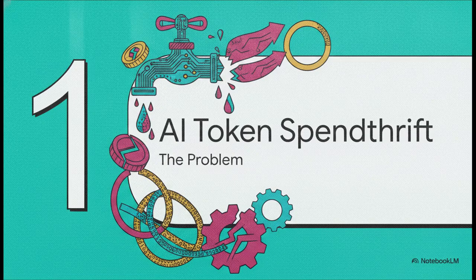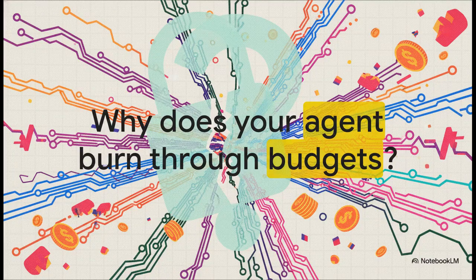Section 1. The AI token spendthrift. I want you to really reflect on your own systems for a second here. Why is your AI coding agent just absolutely burning through your API budget? If you've glanced at your build recently, you've probably seen those skyrocketing, completely unpredictable costs. The truth is, unchecked, ungoverned AI setups are treating your API budget like an open fire hydrant.